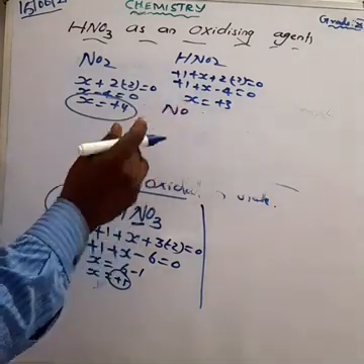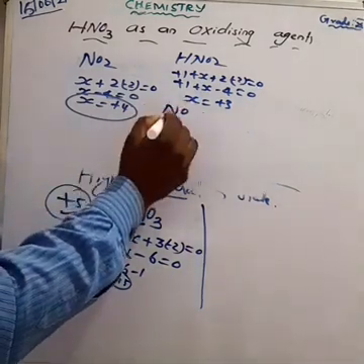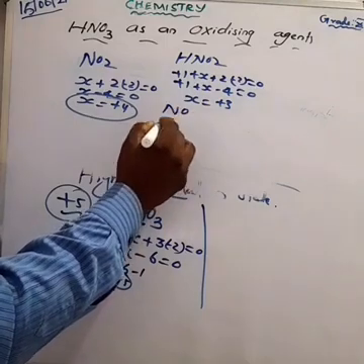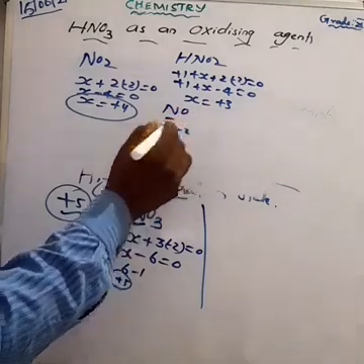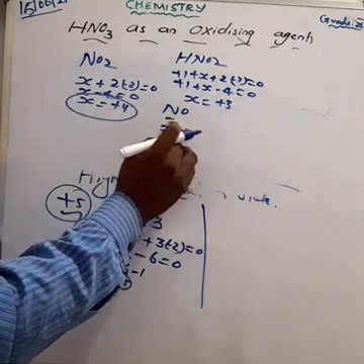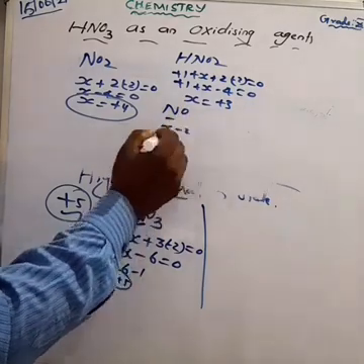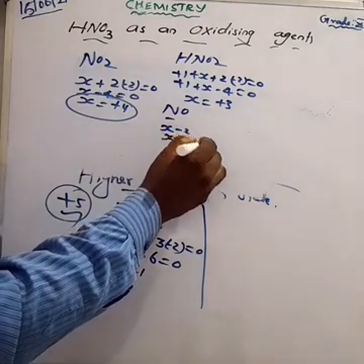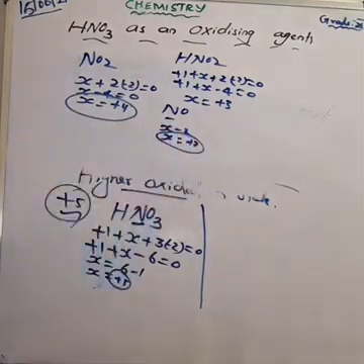What about NO? Can we say NO, N is taken as X. Oxygen is -2, am I right? So X plus 1 into -2 equal to 0. X minus 2 equal to 0. X is equal to +2. Am I right? Yes or no?